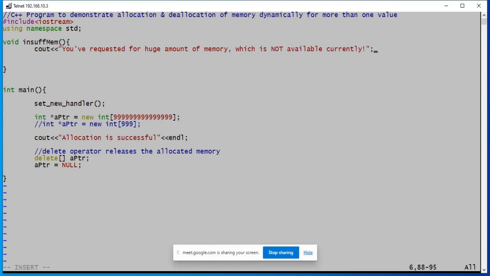See, the situation may be such that this amount of memory may be present with the system, but just not at this moment. It could be in use by various other programs. If the system really has so much memory and no one else is using it, then it is possible that allocation is successful. So I am mentioning that this huge amount of memory is not available currently.